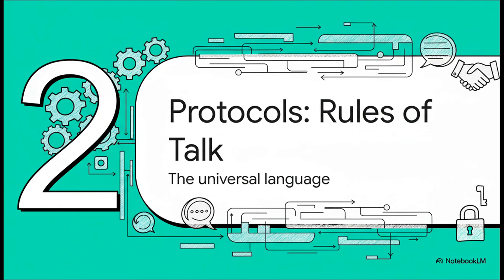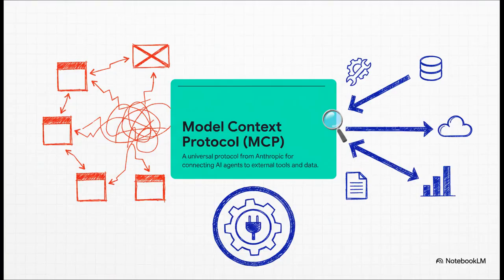So first up, protocols. You've got to think of these as the non-negotiable contracts that let your agents, even agents built by totally different teams or with different tech, understand each other perfectly. A fantastic example of this is Anthropic's Model Context Protocol, or MCP. Just think for a second about the pain of building a custom, brittle integration for every single new tool or data source. It's a nightmare. Well, MCP is a total game changer because it gets rid of that, creating one standard way for agents to discover and use any tool automatically.